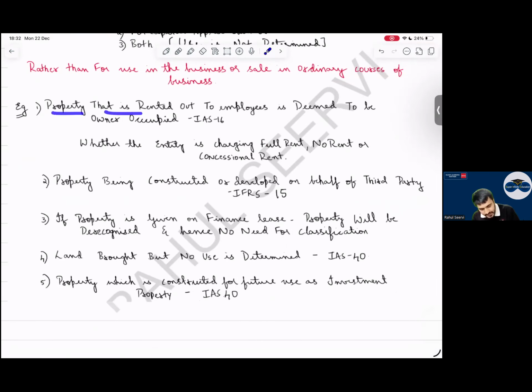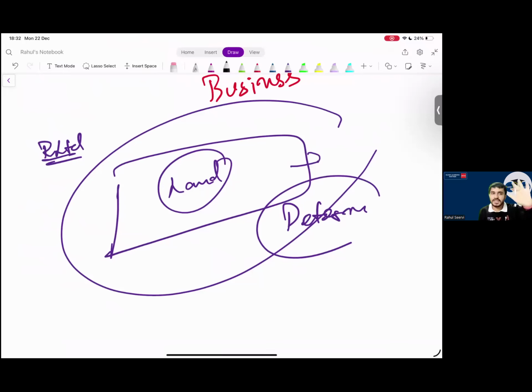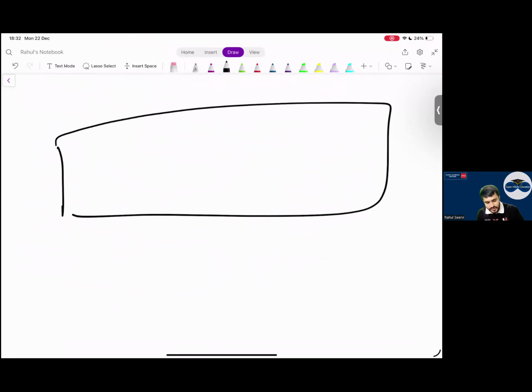Property that is rented out to employees is deemed to be what? IAS 16. Now let's say it's your company. Let me take the example of Bangalore only. Let's take a college that is 2 kilometers away, I teach in colleges also. My house is here, and I'm a full-time employee.